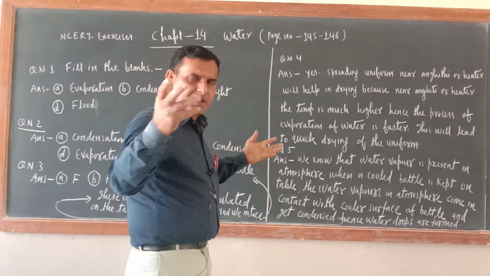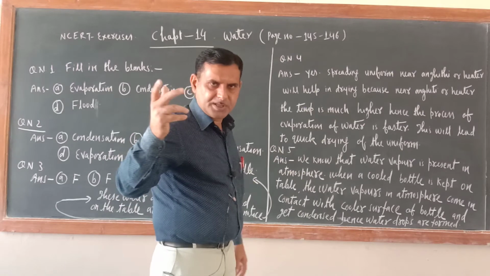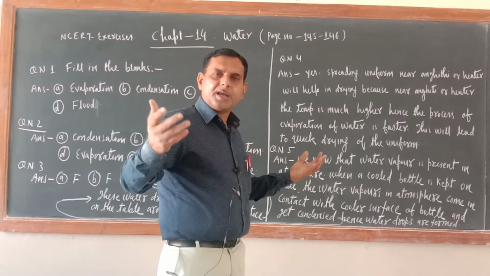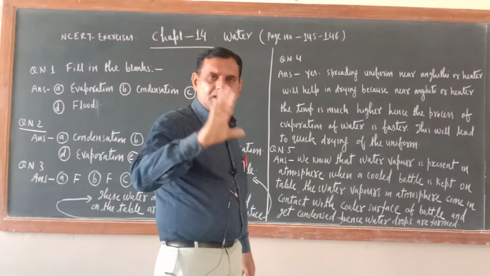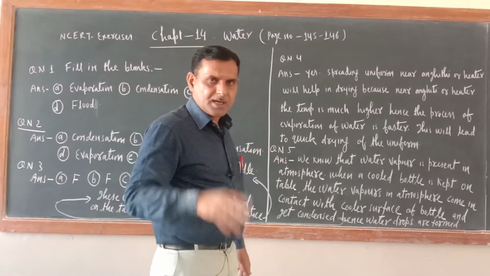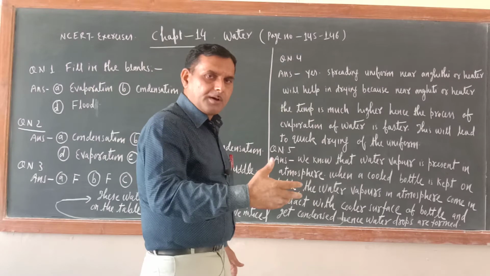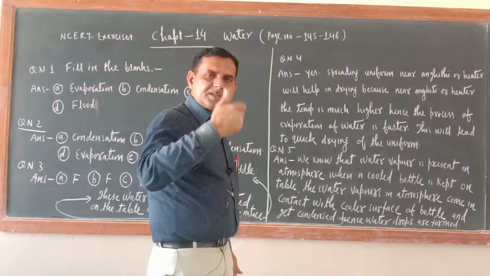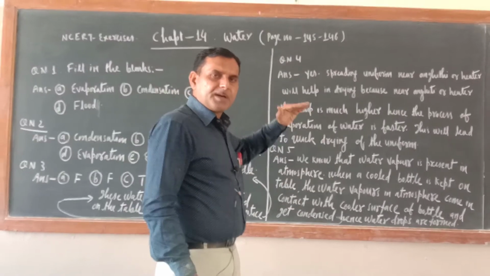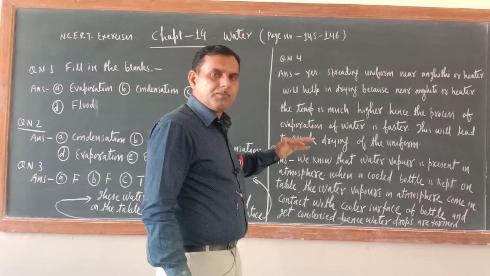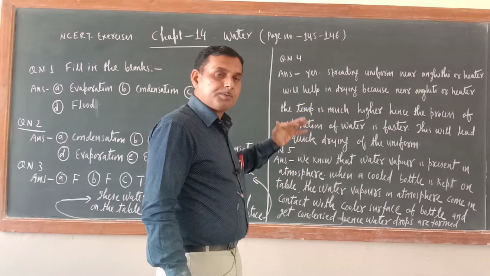When you spread the uniform, a lot of surface area of the cloth is exposed to the surroundings. So surface area is increased. Now because of the heater and angeethi, temperature is more, so water will evaporate fast and your uniform will dry up quickly.